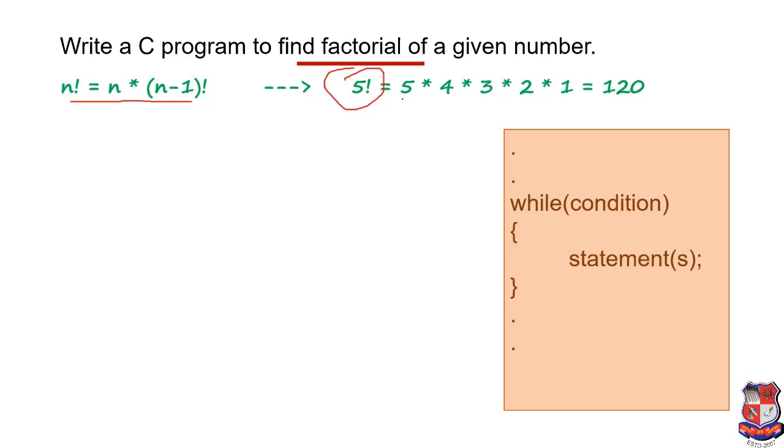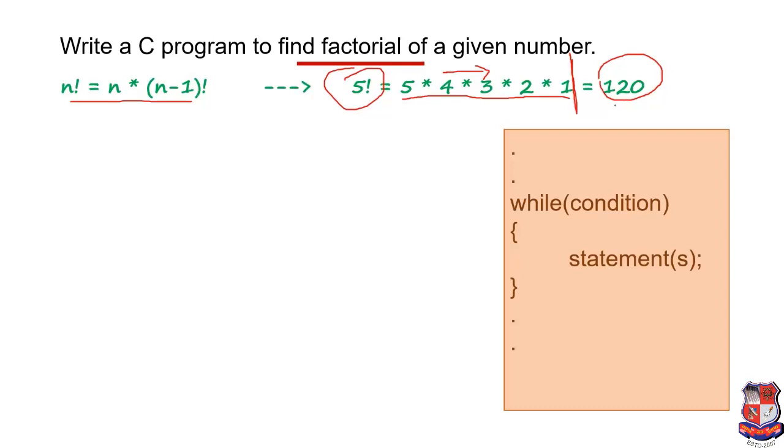Then the simplification of this factorial is 5 into 4 into 3 into 2 into 1. It means that the value of n is decreasing by 1 till the value of n will be 1. At the end, the multiplication of these five numbers is 120. So we can say that the factorial of 5 is 120.